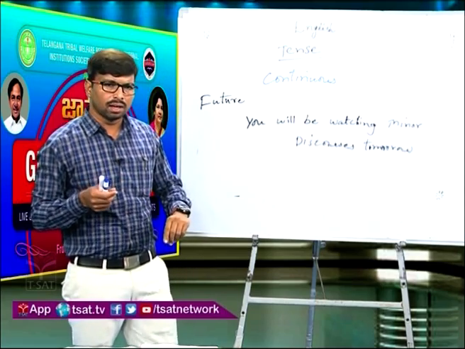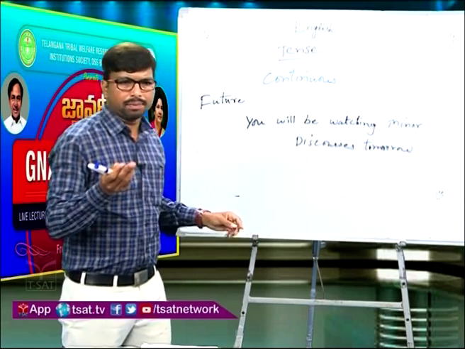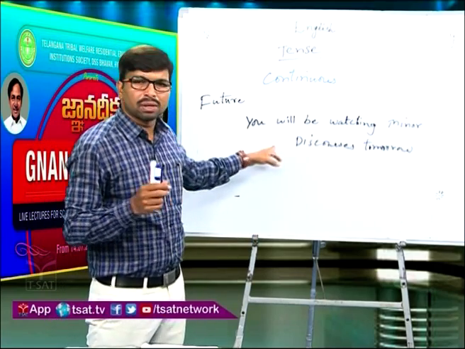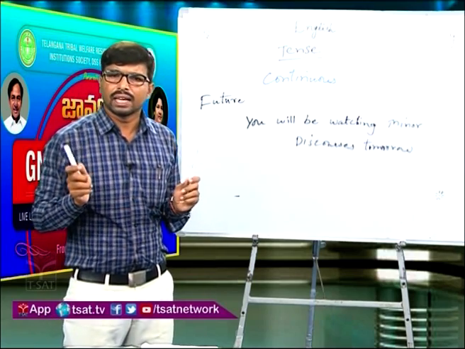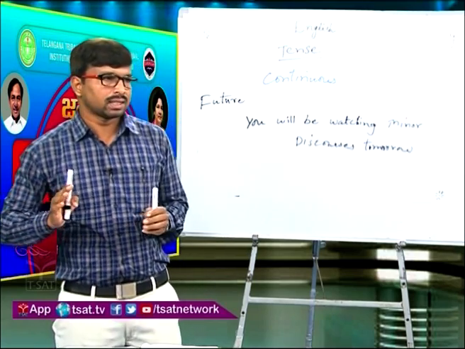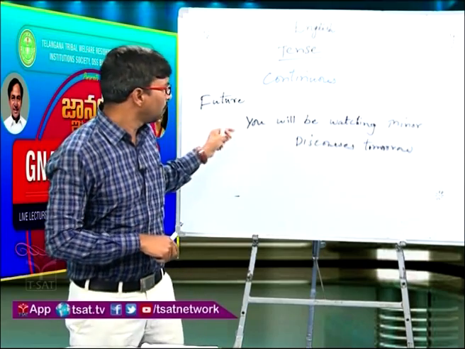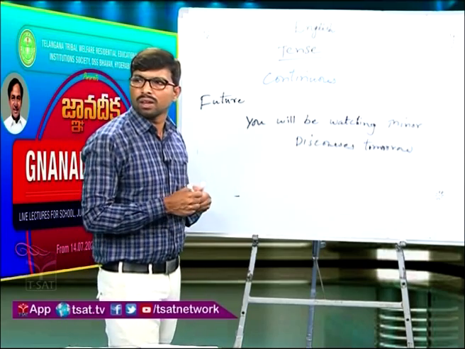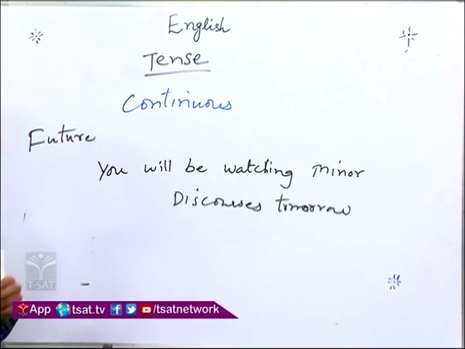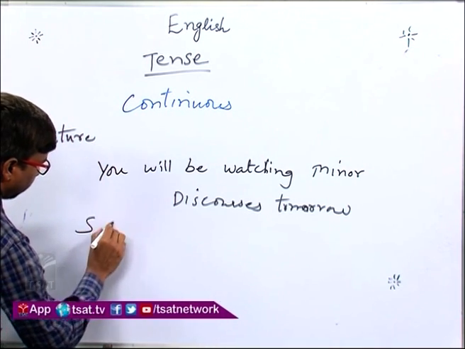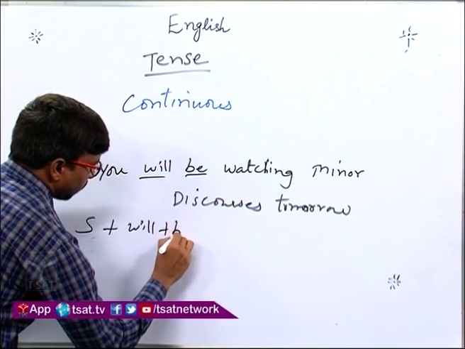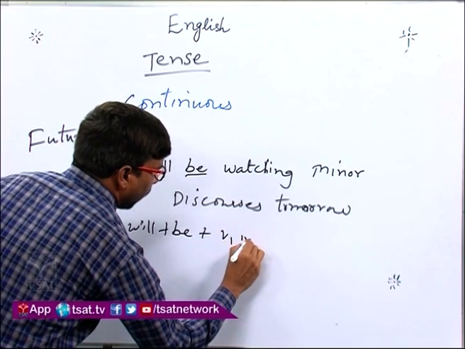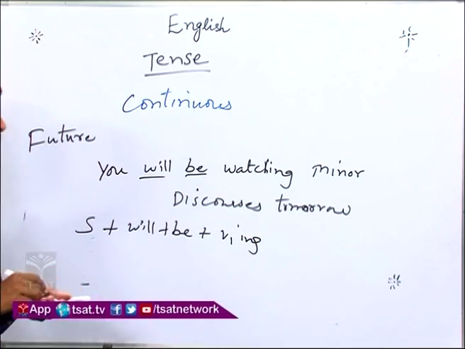Now, the time is 11 or 11:30. So, the same action will be going on in the future. We have to use the future continuous tense. The action will be going on at a certain time in the future. It is called future continuous tense. The structure of future continuous tense is subject plus shall or will plus be plus V1 ing. This is the structure of future continuous tense.